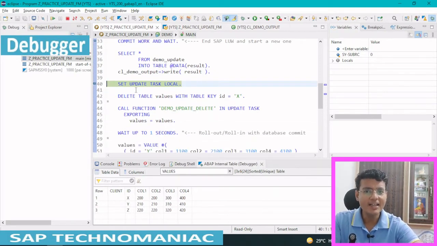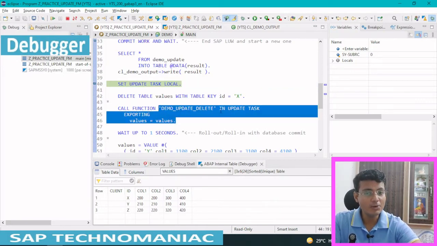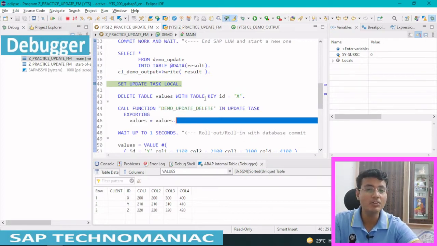Now what I did, I wrote the statement set update task local. What is the impact of this one? Whenever we call a function module in update task, this will not save data in the VB star tables. These values will not be saved in the VB star tables. Instead, they will be saved in the internal ABAP memory of the program using import and export. It is happening internally. Second thing, whenever the commit work statement triggers, this function module will not execute in a different work process.